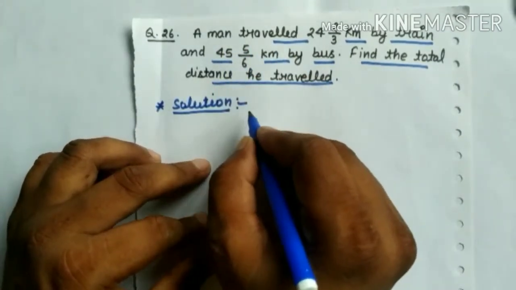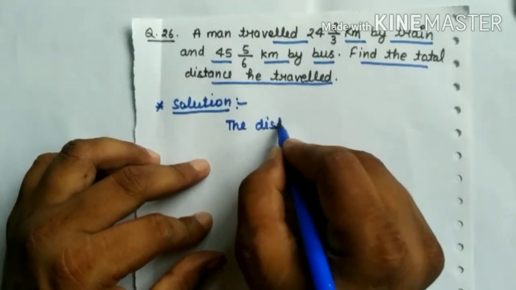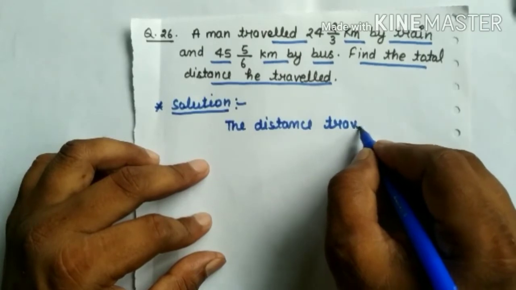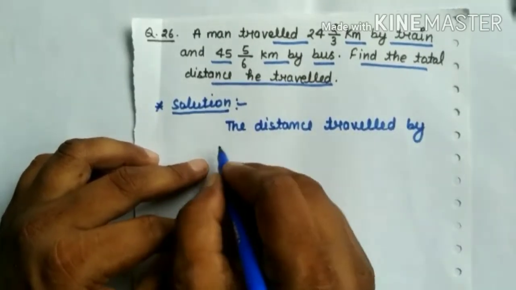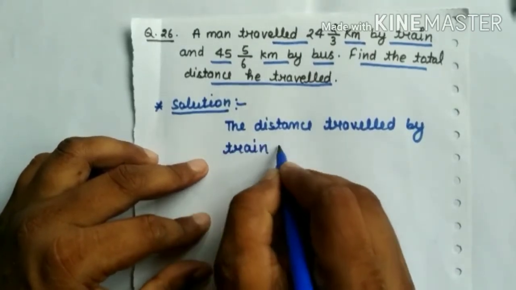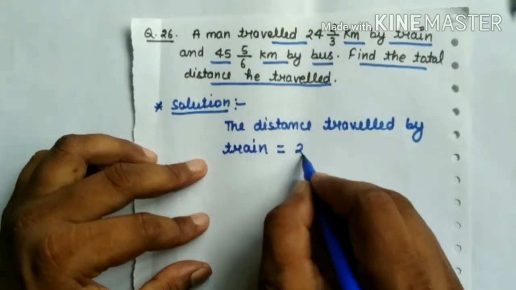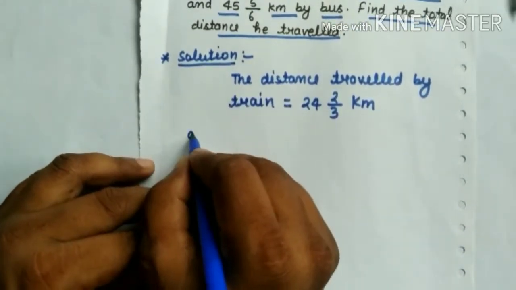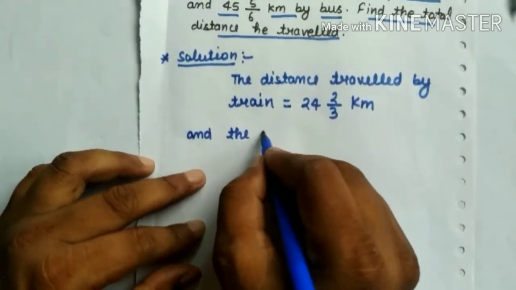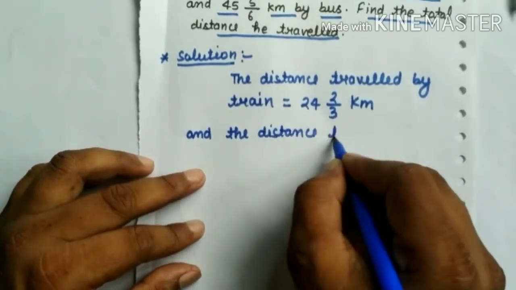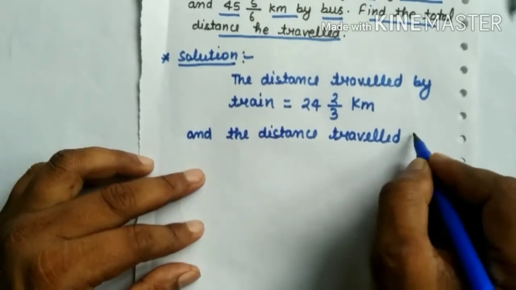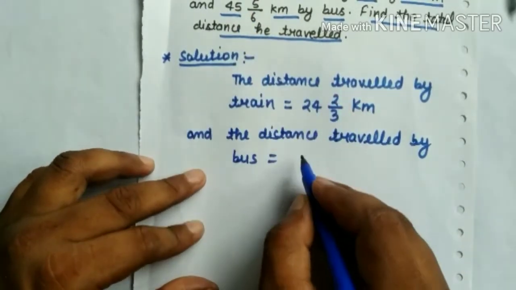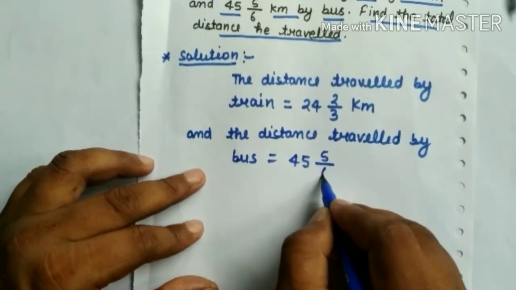The distance travelled by train is equal to 24 whole 2 over 3 kilometer, and the distance travelled by bus is equal to 45 whole 5 over 6 kilometer.